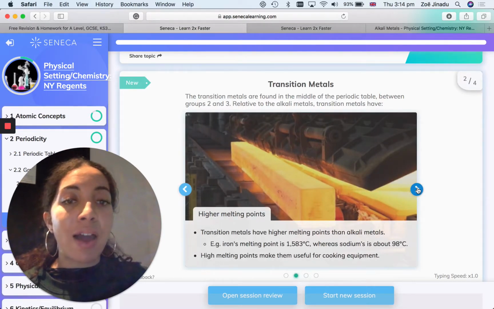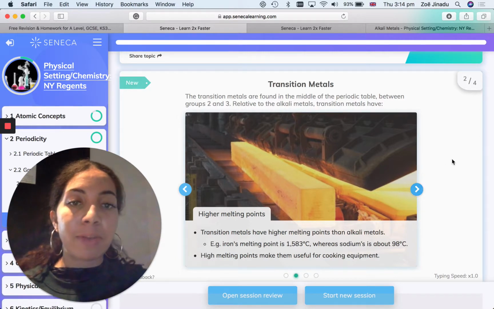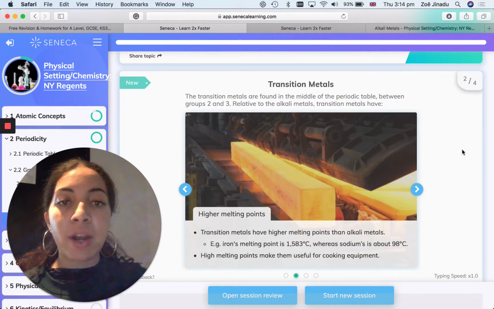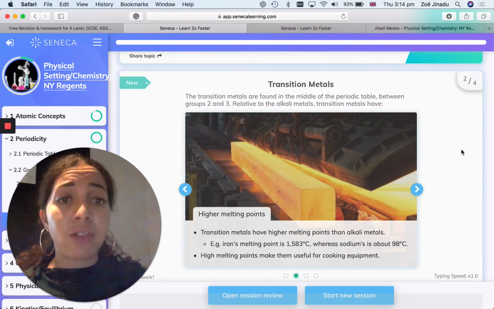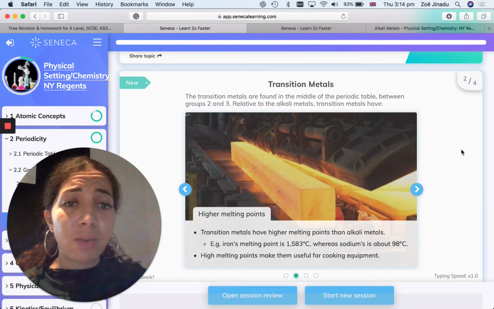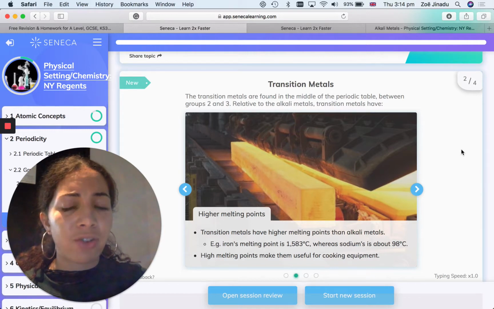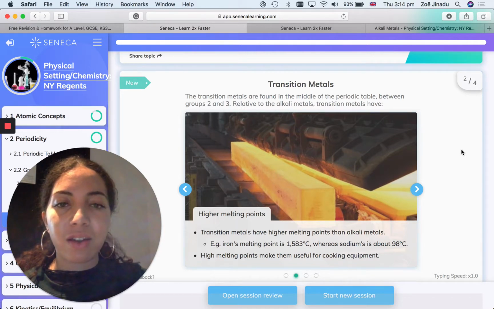Transition metals have higher melting points than alkali metals. For example, iron's melting point is 1,583 degrees Celsius. That's hot. Whereas sodium's is about 98 degrees Celsius. Pathetic. High melting points make them useful for cooking equipment.